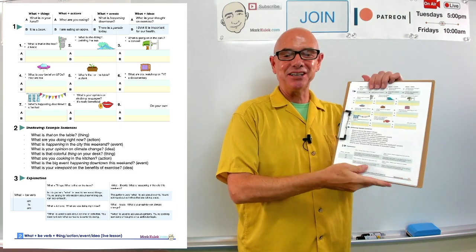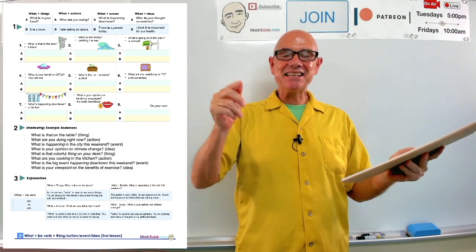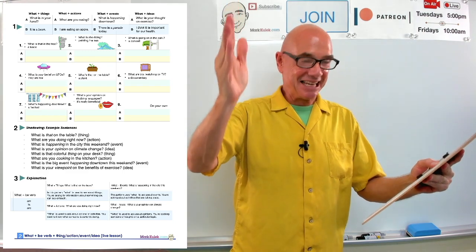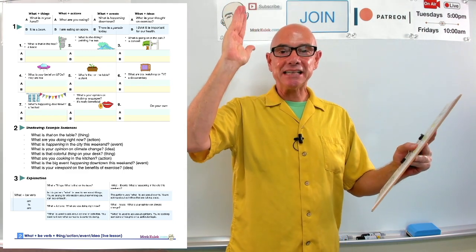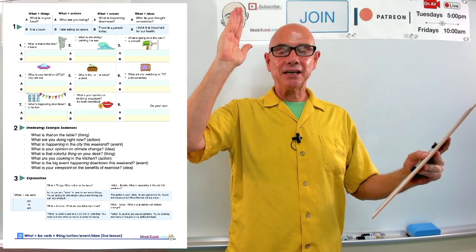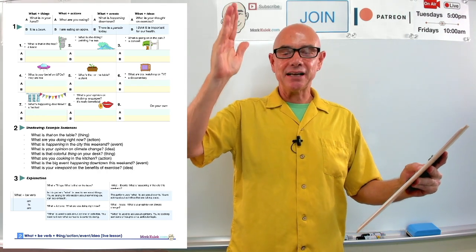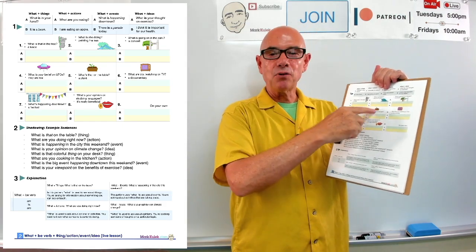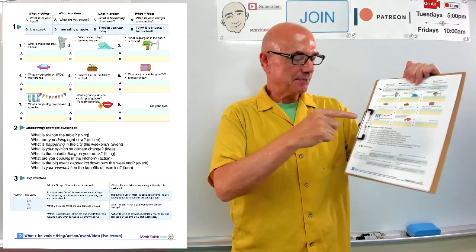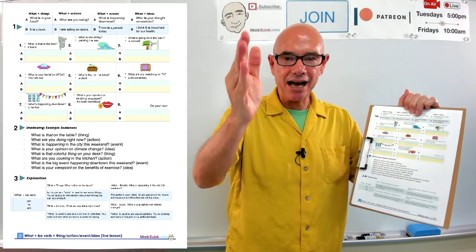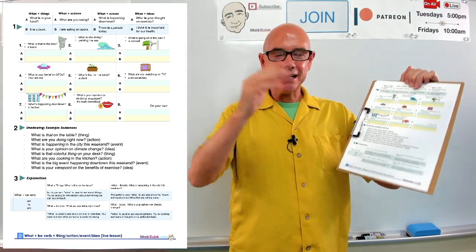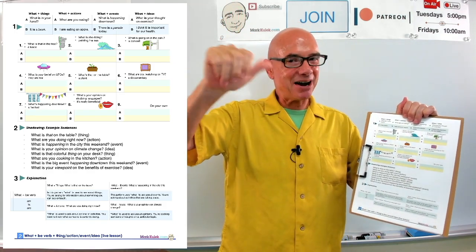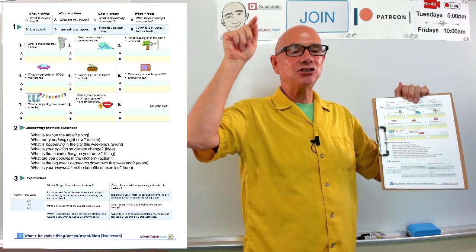And today we're going to do this worksheet. This worksheet is about what plus things, what plus actions, what plus events, what plus ideas. And there are three parts. Part one, we're going to make sentences. Part two is shadowing. Part three is the explanation. Okay, are you ready to practice with me? Yes? Okay, great. Let's do it.